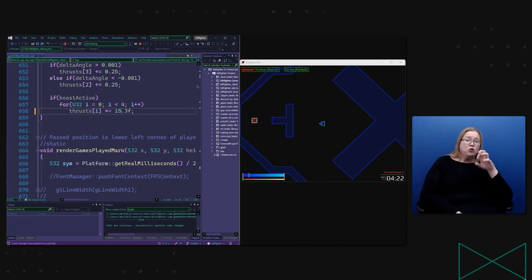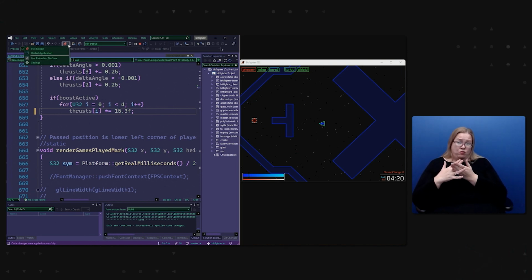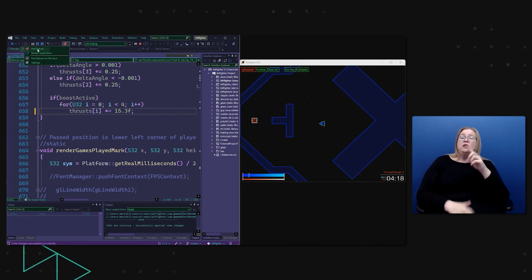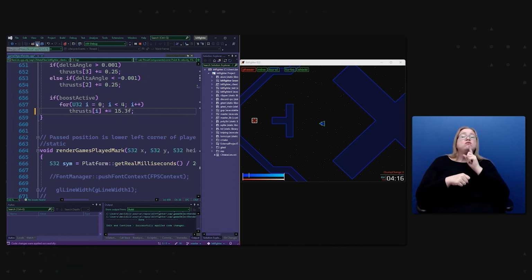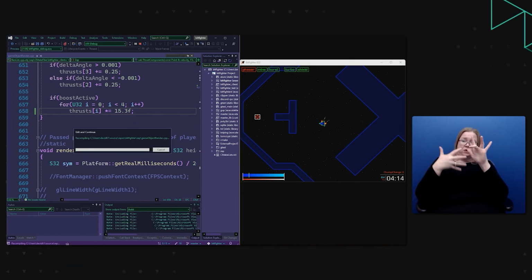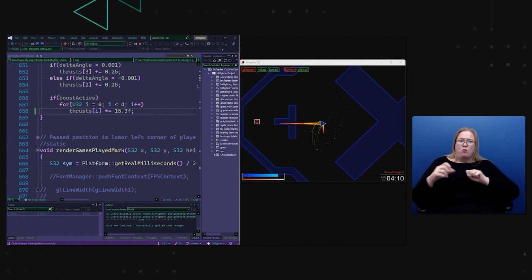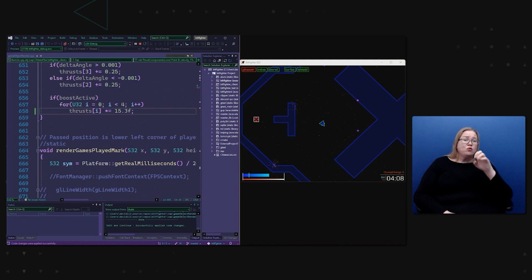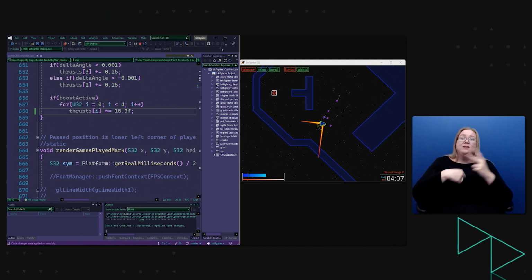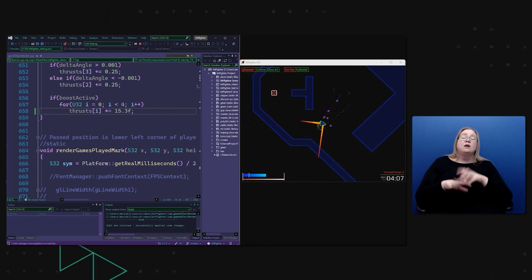This time, I can hot reload by saving the file. To enable hot reload on file save, make sure the option under the hot reload dropdown is checked. Now we have giant flames. With hot reload, you can boost your productivity by saving valuable time. You won't have to restart, recompile, and play your own game every time you want to apply a code change.